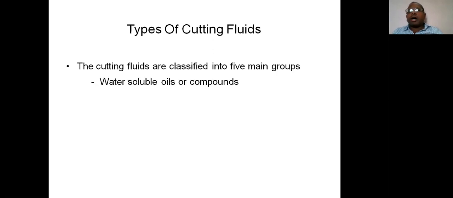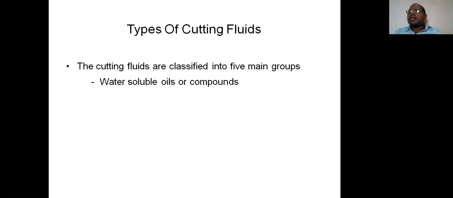The first one is the water soluble oils or compounds. Some cutting fluids have a good property to mix with water.